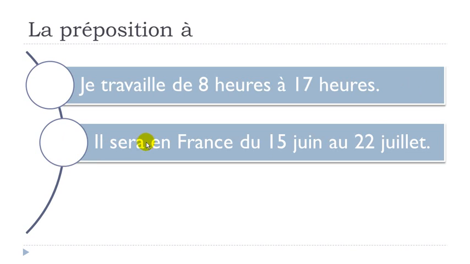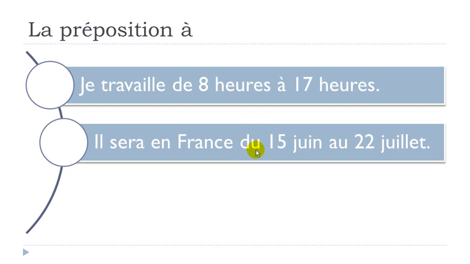Let's see another example now. Il sera, remember, sera, it's to be, but the future form. Il sera en France du 15 juin. Here you've got a date, and if you look carefully, you've got this du.